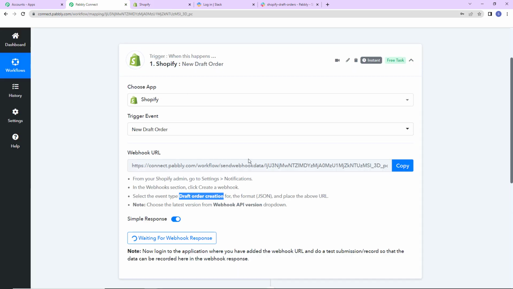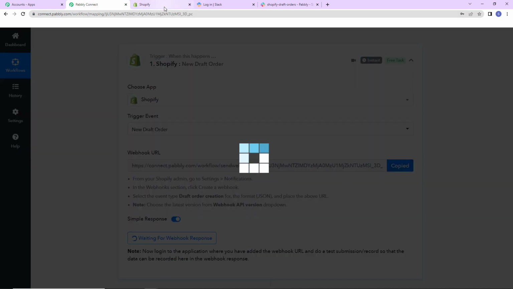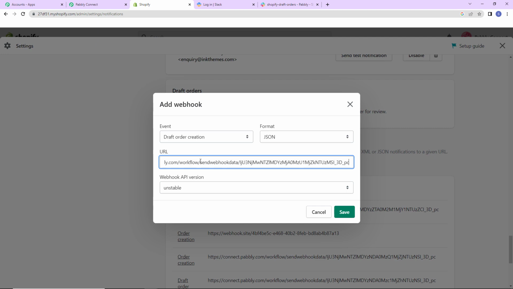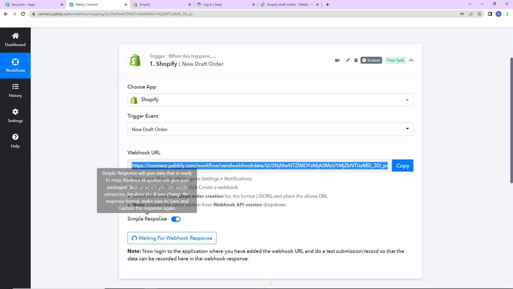Now this URL that we have received, I'm going to copy this and paste this over here. Now it is saying that choose the latest version from the webhook API version drop down.